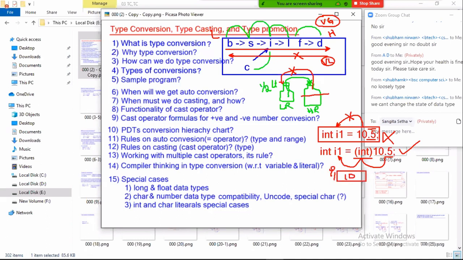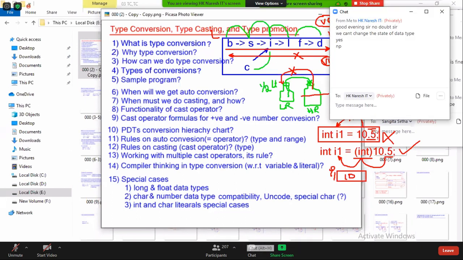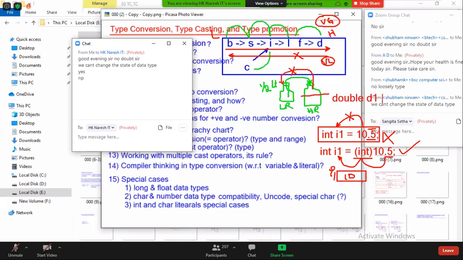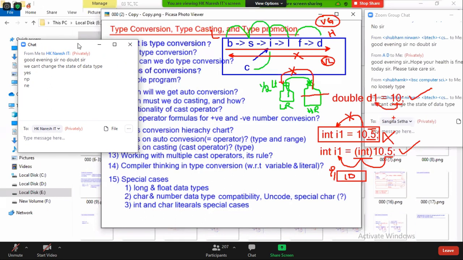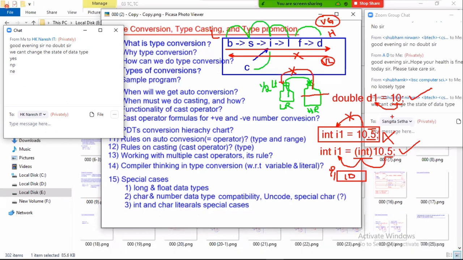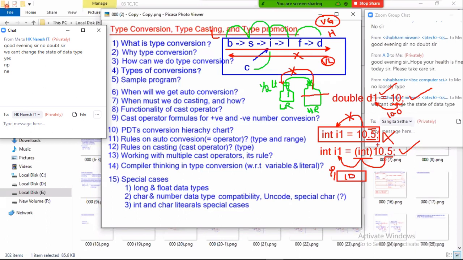So try to observe now, very important point. I am writing one statement here. Is it allowed? Float f1 equal to 10. Or else let me take double: double d1 equal to 10. Tell me, any compile time error here? No compile time error, because 10 is a lesser type, can be assigned to double. Then what does the compiler do? The compiler will do implicit conversion from lesser to higher, because value gain is there. So it is converting to 10.0 and storing 10.0 in the double variable. No problem here. But it will not do implicit conversion from highest range to lesser range, because there is a value loss. Everyone understand?